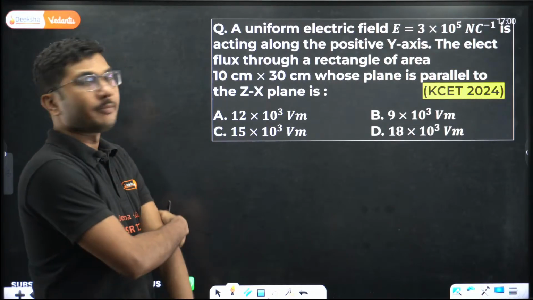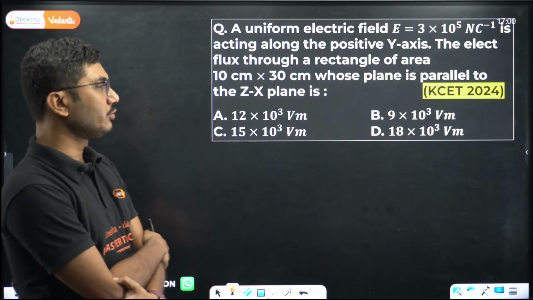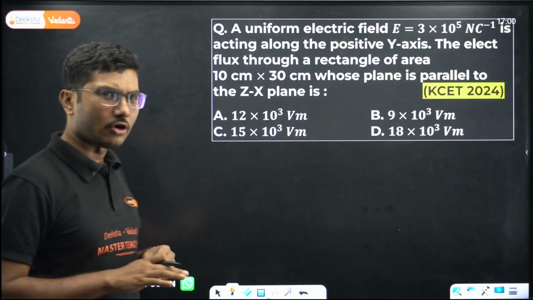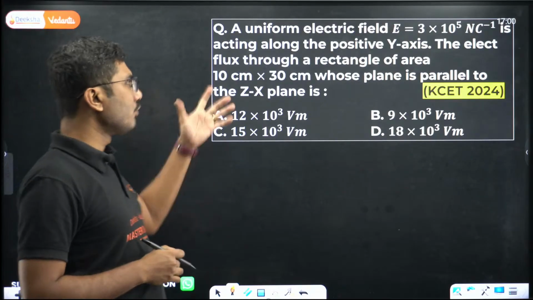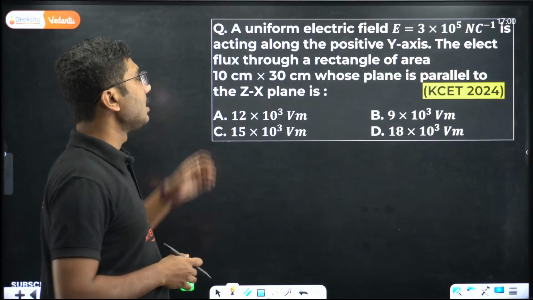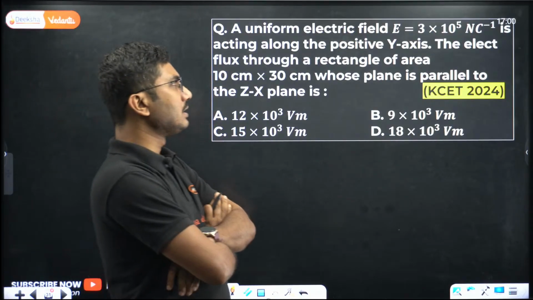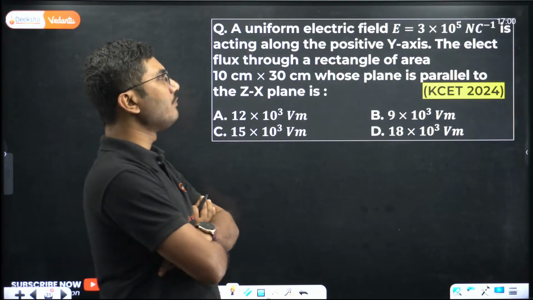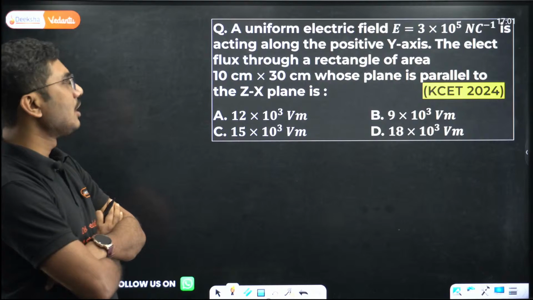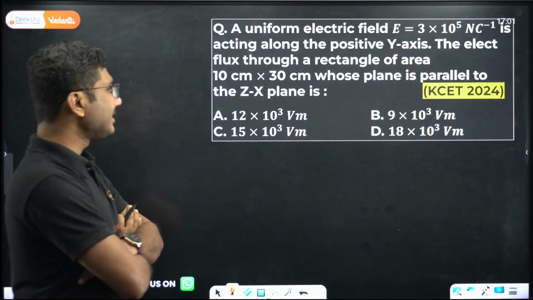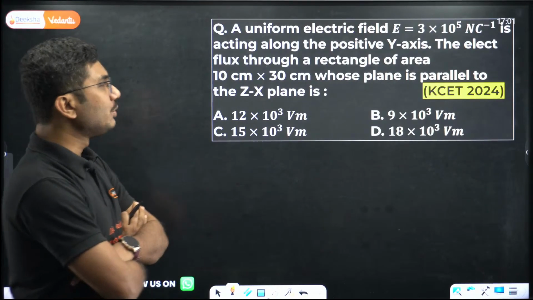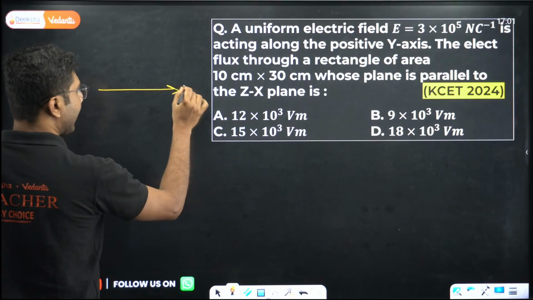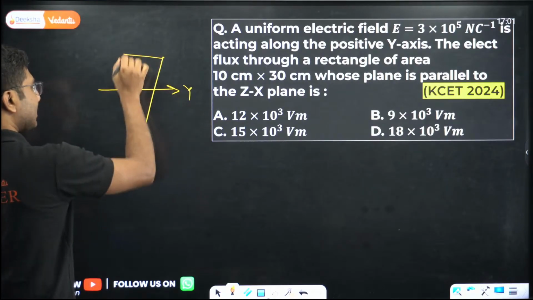Now, so far most of the questions are not too hardcore mathematics, right? Most of them can be solved within few seconds. Now we are having some mathematical question as well. Uniform electric field E equals 3 into 10 to the power of 5 Newton per Coulomb is acting along the positive y-axis. The electric flux through a rectangle of area 10 centimeter into 30 centimeter whose plane is parallel to the zx plane. So electric field is acting along y-axis and zx plane means this is zx plane.